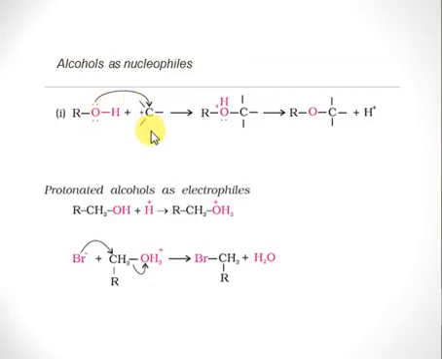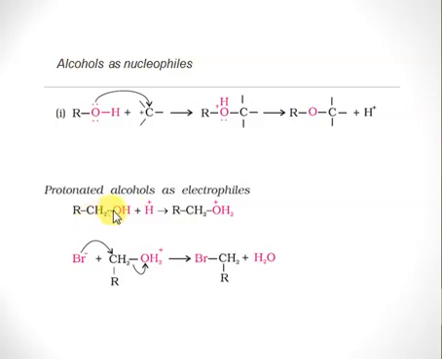That can be oxygen, nitrogen, or carbon. The condition is that the atom being attacked should be electronically deficient. So an electronically rich attacking group is called a nucleophile. But whenever any atom or group of atoms picks up a proton, it's not attacking, it's just picking up a proton. So whenever any species picks up a proton, that species is called a base. In this specific case, the alcohol is acting as a base.